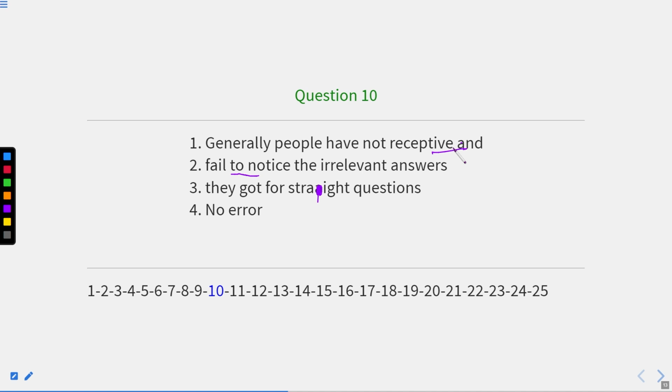This is incorrect because the state of being of that person is receptive. So the answer can be generally people are not receptive. This have should be replaced with are not receptive and fail to notice the irrelevant answers they got for straight questions. Now let us move to the next one.